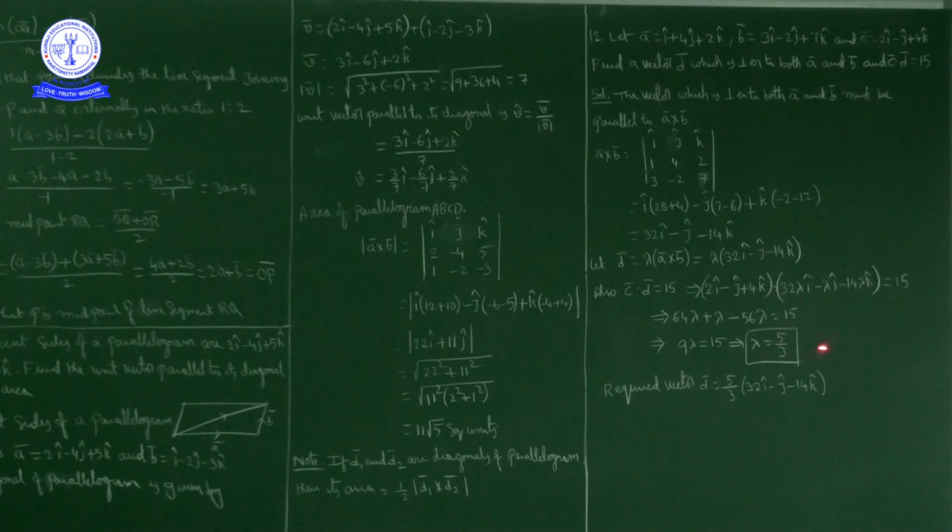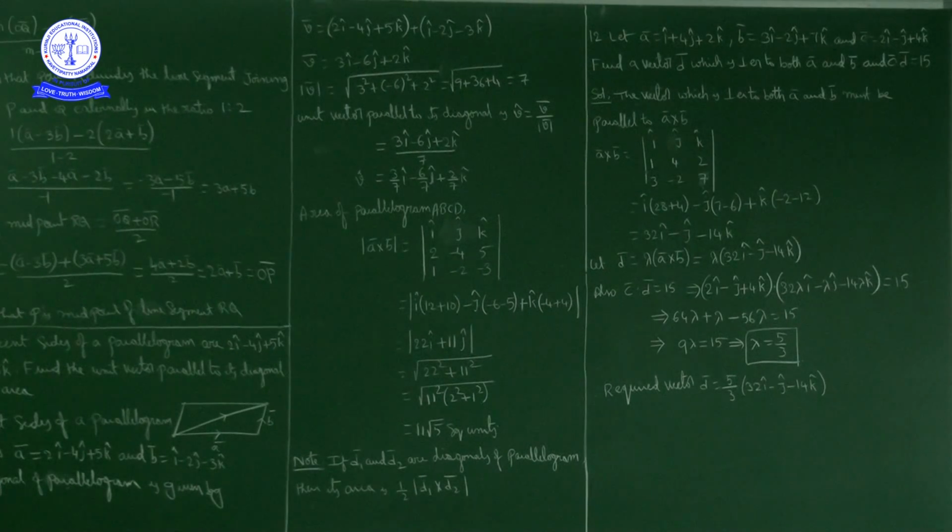By substituting the lambda value here, where D bar is equal to lambda times A bar cross B bar and lambda is 5 by 3, the required vector D bar is equal to 5 by 3 into 32 I cap minus J cap minus 14 K cap. And this is the required vector.